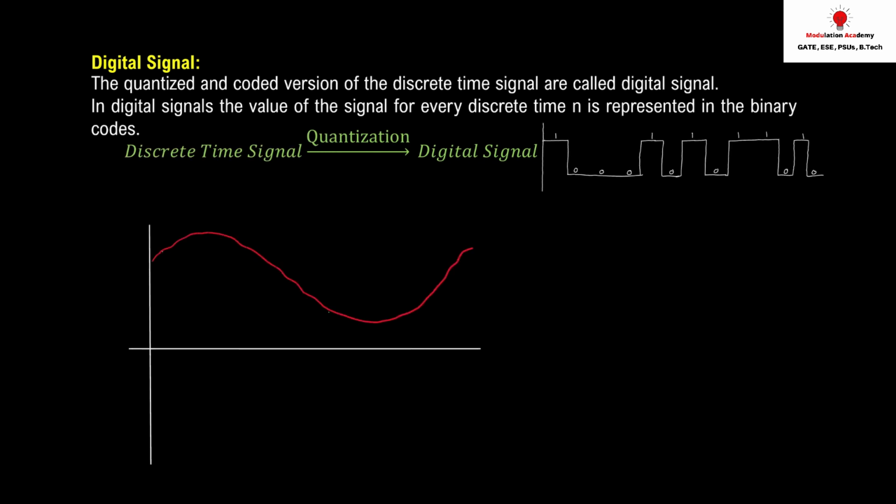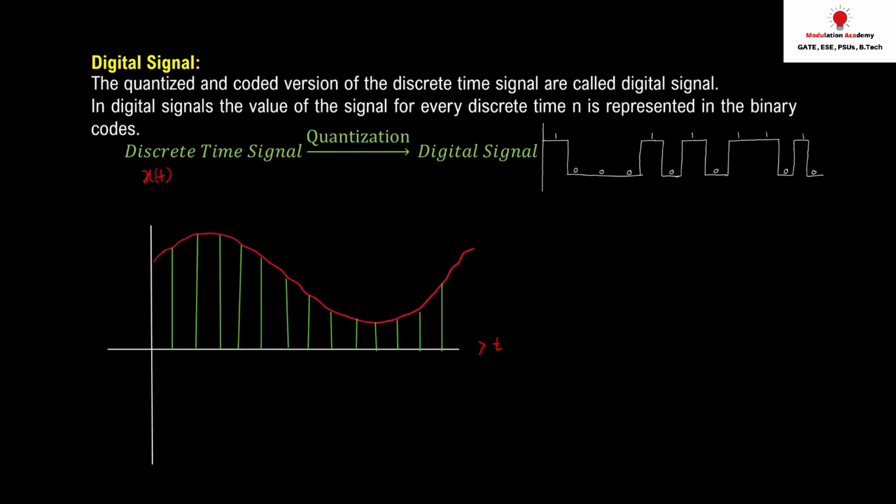Suppose I have an analog signal whose independent variable is time, and the signal is represented by x(t). That signal is continuous in nature, and by using the sampling process we will discretize this signal at a particular time interval. I have multiplied the signal by a frequency-dependent sampling signal, so at a particular time interval I get the sampled value. That signal is converted into a discrete one. Now I'll change the variable to n, which is equal to nT, the sampling time.